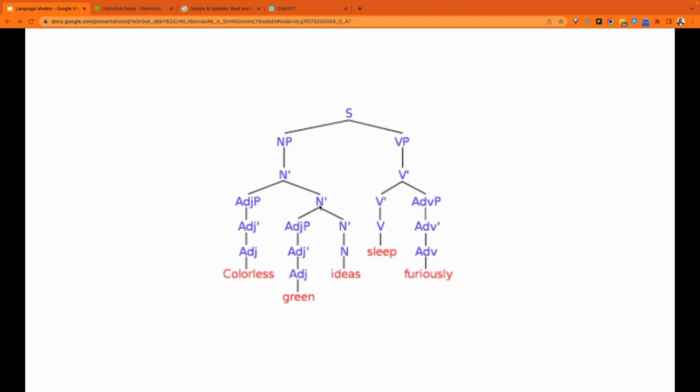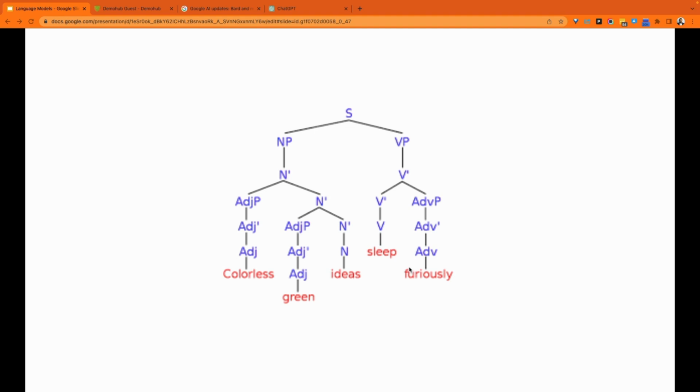If you read into Noam Chomsky, this is what they talk about. Here you have "colorless green ideas sleep furiously." If you do the breakdown, you will understand that this is a grammatically correct sentence because it follows all the rules. You have the adjectives, the nouns, all following the verbs, and the way English prescribes it has all been implemented here. Syntactically, it's also correct, and semantically, it is also correct according to the English rules.